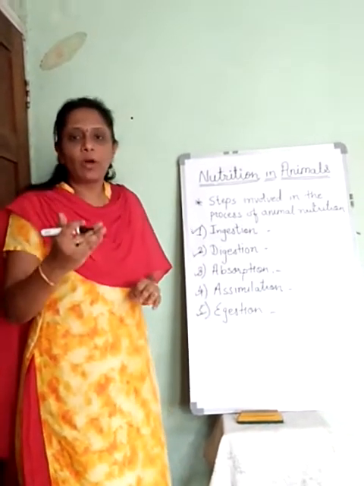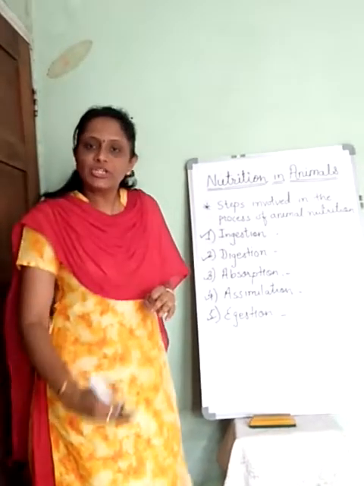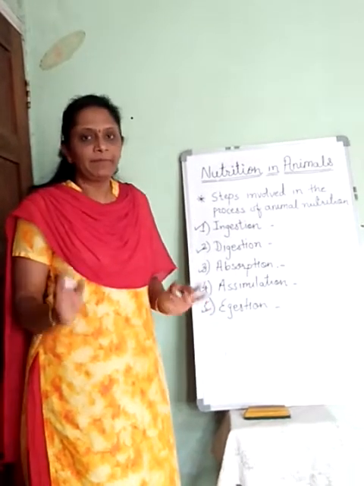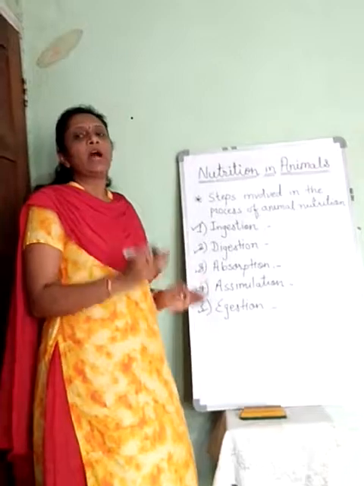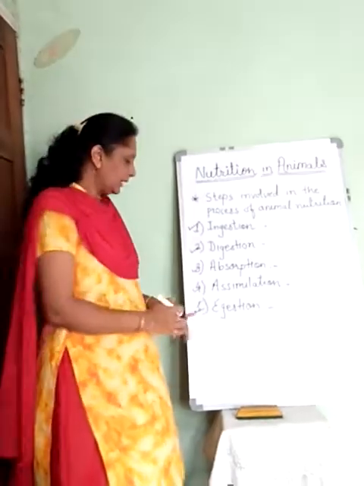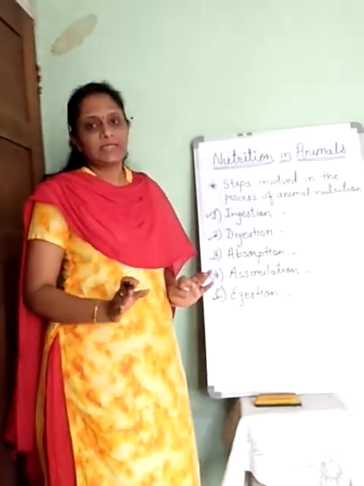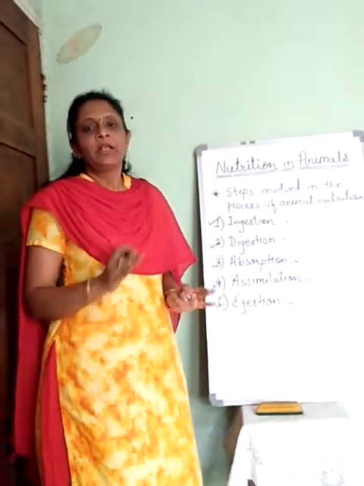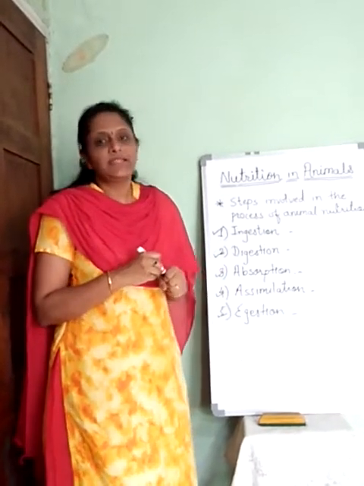Assimilation means these absorbed nutrients are circulated to each and every cell of the body with the help of blood, and then whatever waste material is remaining is given out of the body, which is nothing but egestion. So these 5 steps are very important steps in the process of nutrition in animals. So after this we are going to start with the human digestive system.